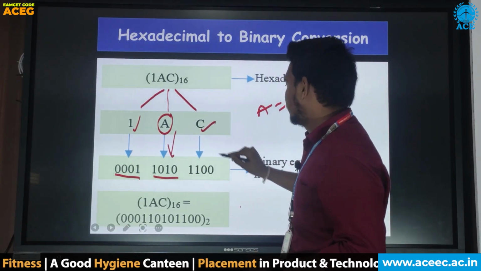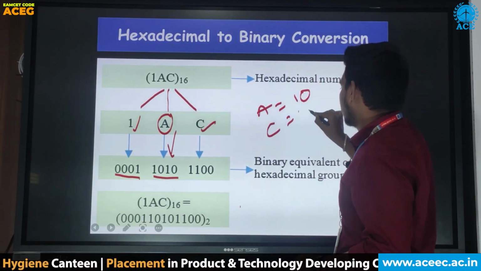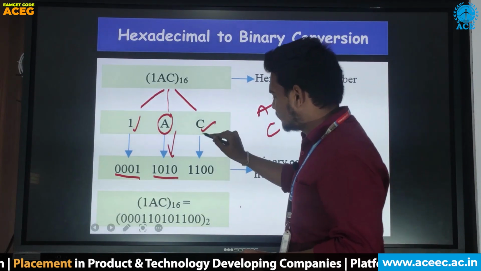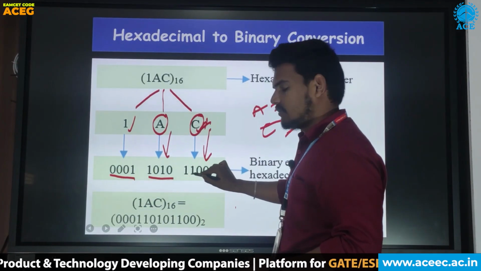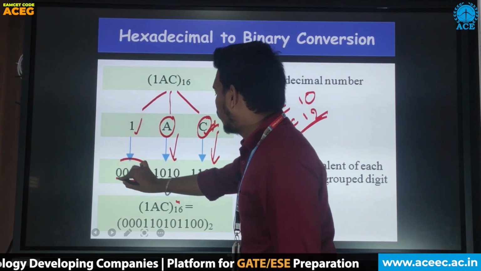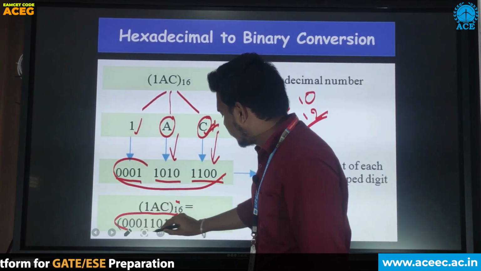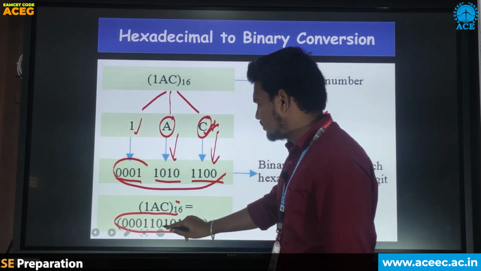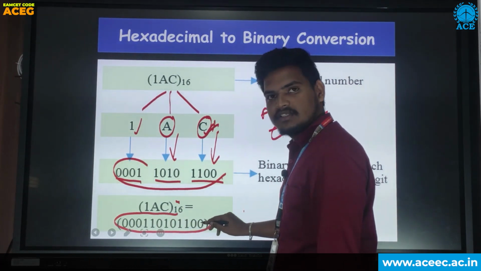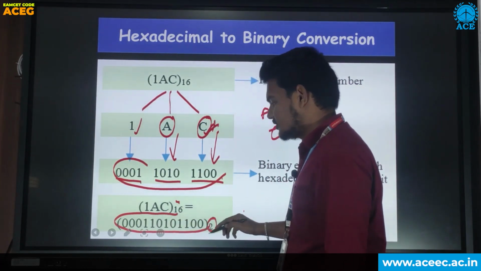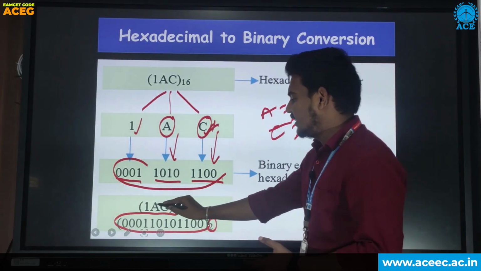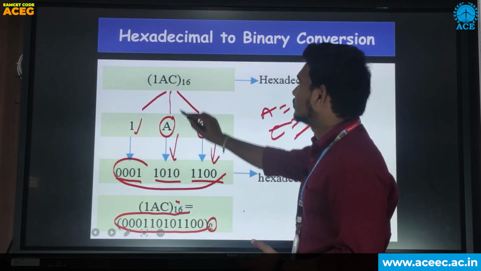Let us take C. The decimal value of C is 12. The binary value of C is 1100. Now combine all the binary values in one section, then we will generate the binary value as 0001 1010 1100 of base 2, because this is a binary value of 1AC base 16, because of hexadecimal.